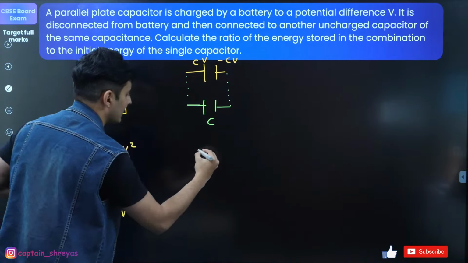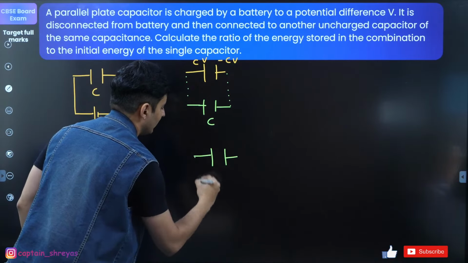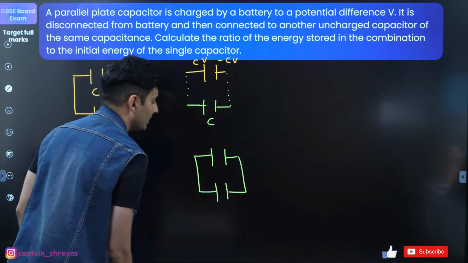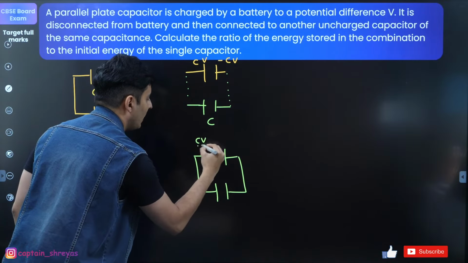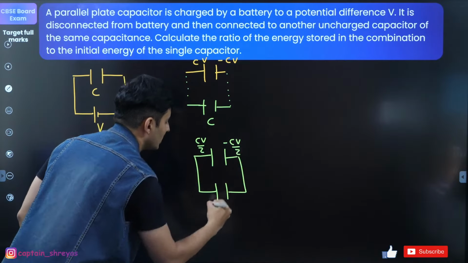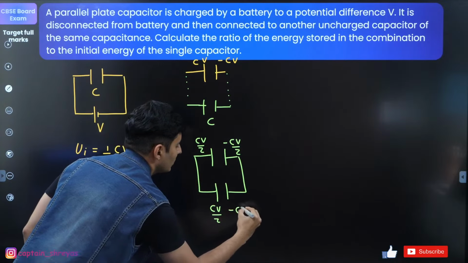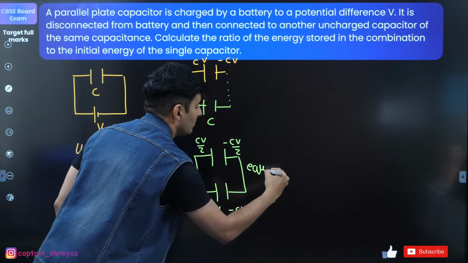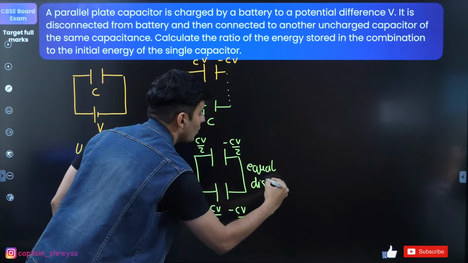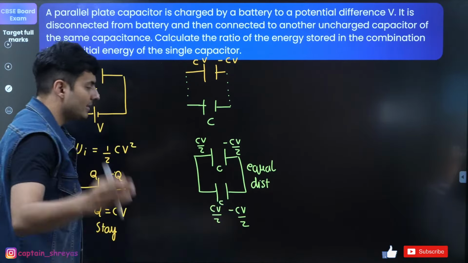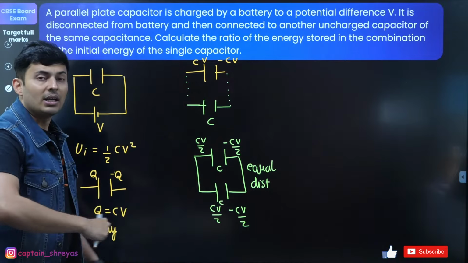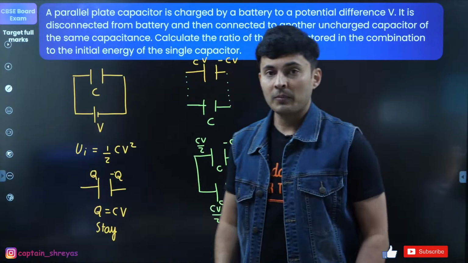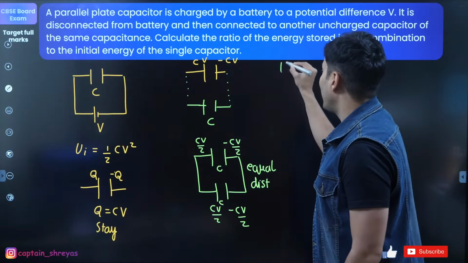So finally, both the capacitors will have CV by 2 charge, correct? Everybody understands this? Equal distribution because equal capacitance. Perfect. Now, what is the final energy stored?